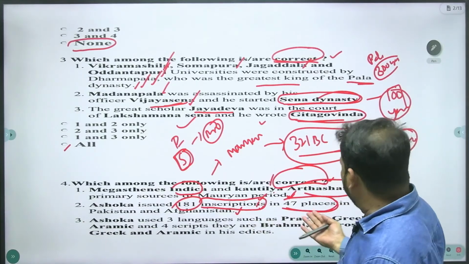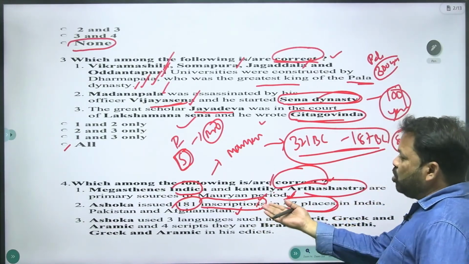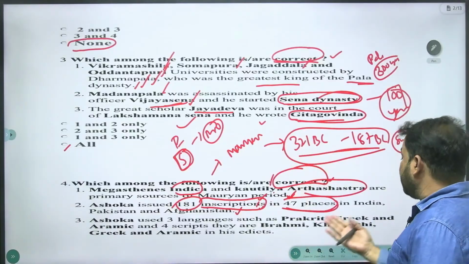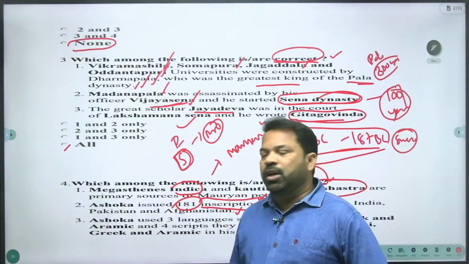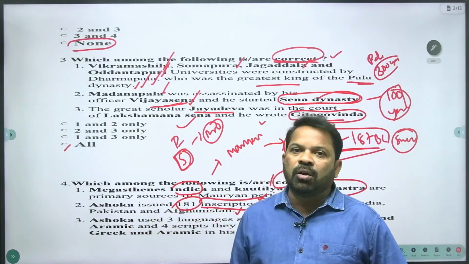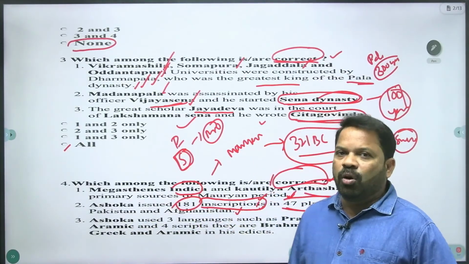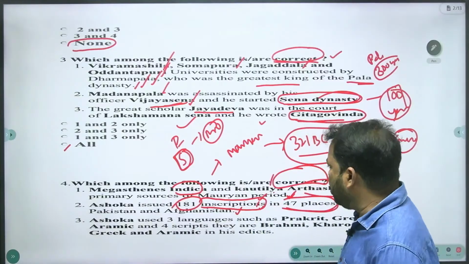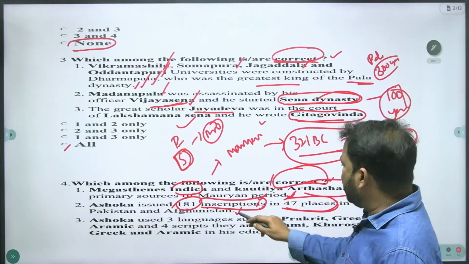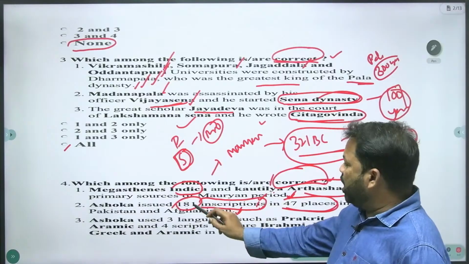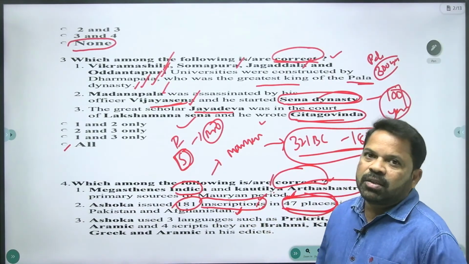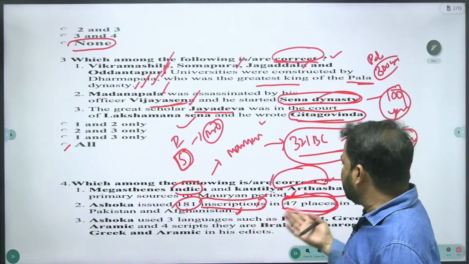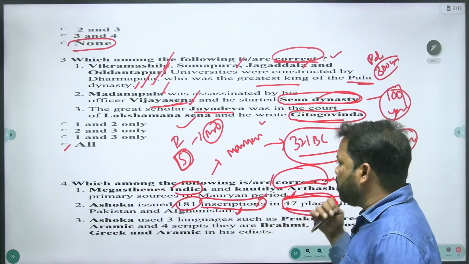And let's come to the point. See, Ashoka issued 181 inscriptions in India, Pakistan and Afghanistan. And in the ancient time period, Pakistan and Afghanistan were parts of the Indian subcontinent. Yes, this statement is right. 181 inscriptions in 47 places. Sometimes 2 inscriptions at one place or 3 inscriptions at one place.